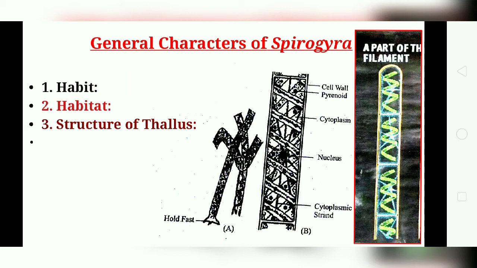The filaments or threads are several centimeters long. The young filaments are found with a holdfast, by which they are attached to a substratum. It helps in attachment. The holdfast cell is colorless and may be lobed. These filaments are free living, free floating and slimy. Each filament consists of a few hundred similar cells placed end to end in a single row. Thus the filament is not differentiated into base and apex.